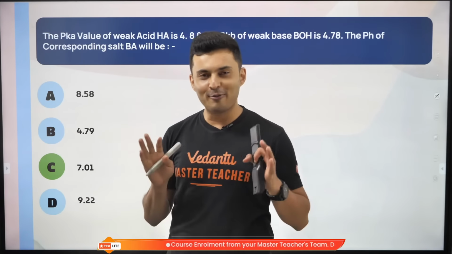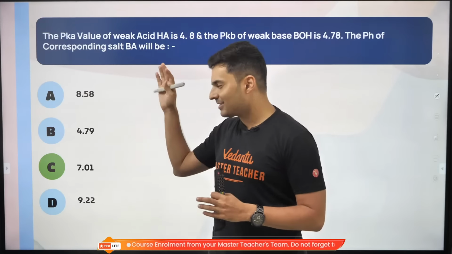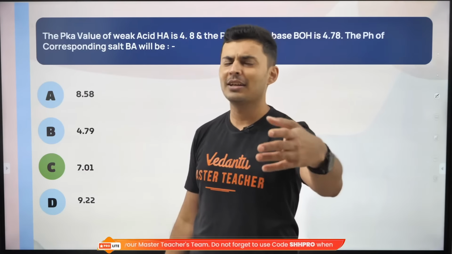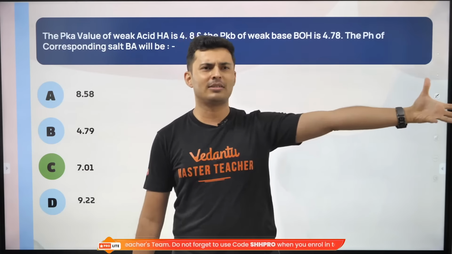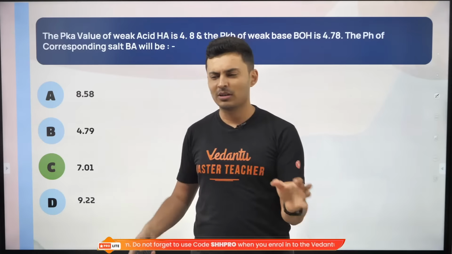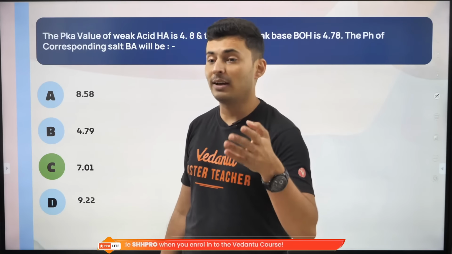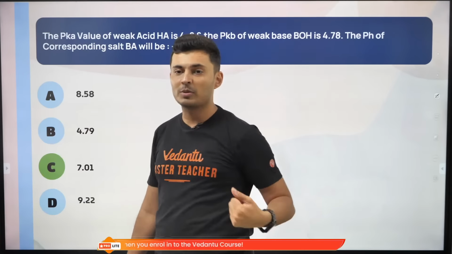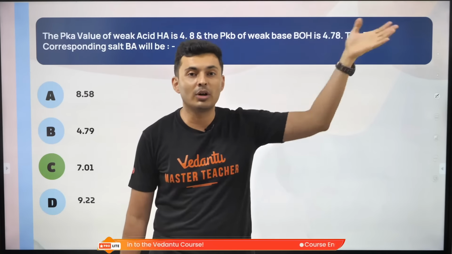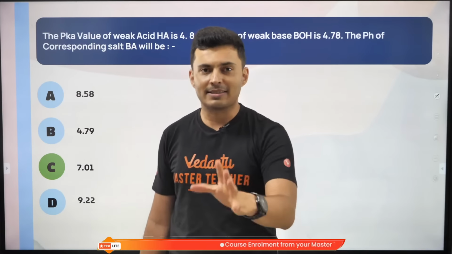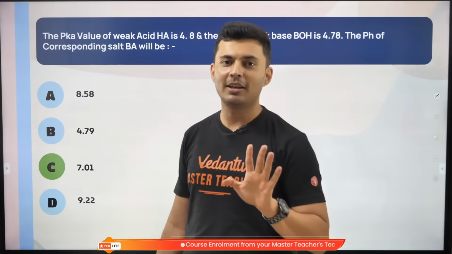So if you know some fact, all other things are random. Just mark it. Example, there is a question on finding the refractive index of some glass. Some complicated question. Refractive index of glass, where does it come? 1.5, right? One option is 1.55, one option is 1.7, one option is 1.3, one option is 1.2. Which option will you mark? 1.55. Risk. I know it's a risk, but you can take that risk.